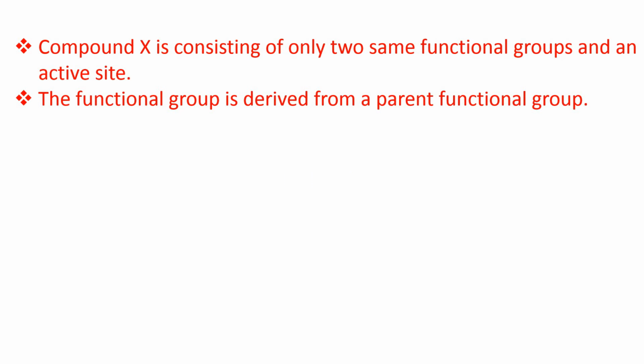Now let's solve the riddle and find out X. The clues given in the riddle are, first, compound X consists of only two same functional groups and an active site. Second clue, the functional group is derived from a parent functional group.